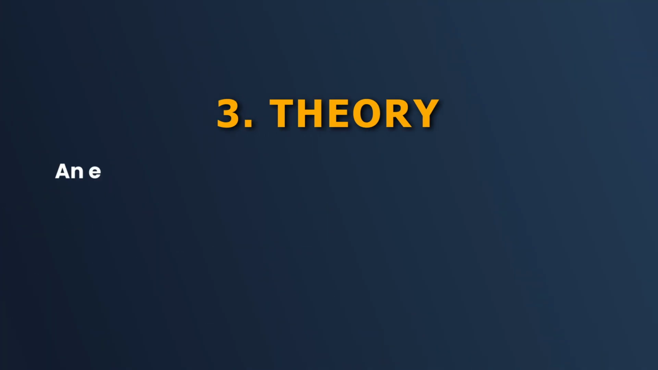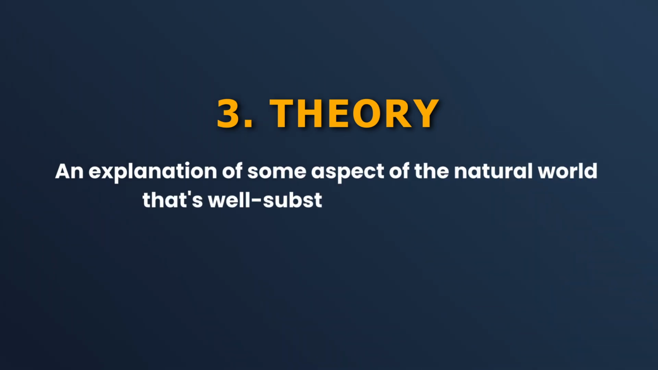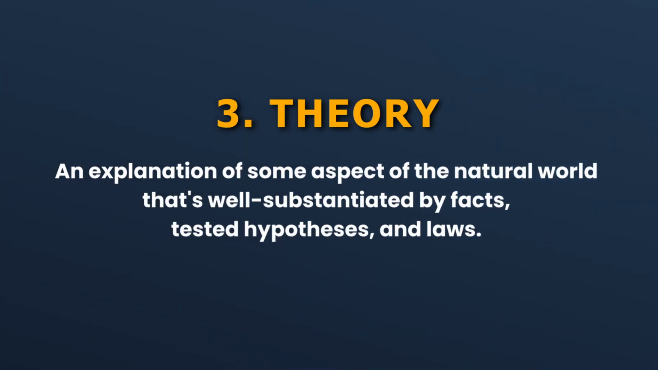The next comes the theory. In law we learn what happens, but why does it happen? What is the explanation? How are things connected with each other? When we go for the explanation, it is called the theory. A theory is an explanation of some aspect of the natural world that is well substantiated by facts, tested hypotheses and laws. So theory is something when we explain a fact, explain a law.